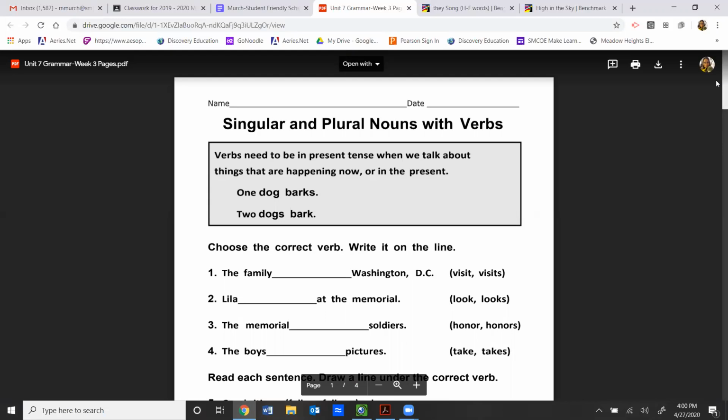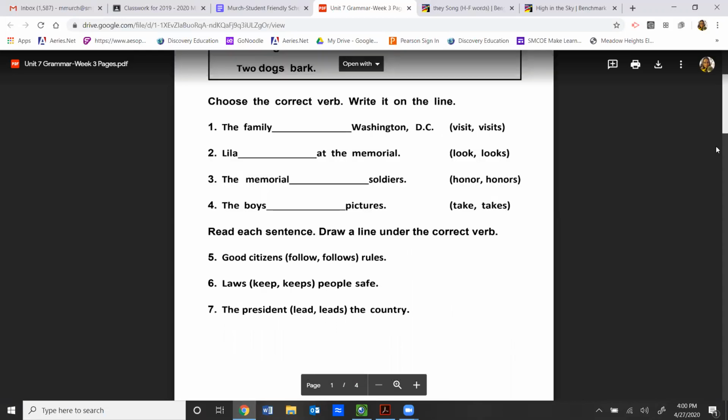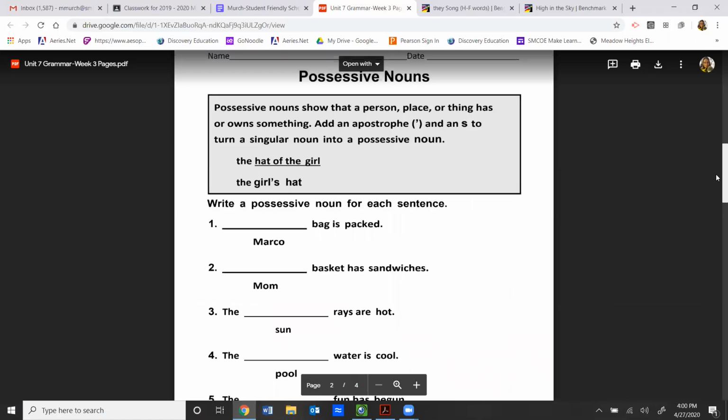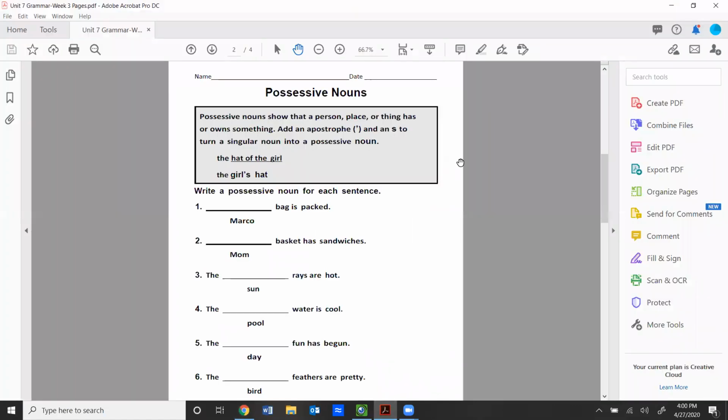We did this page yesterday, singular and plural nouns. Today we're going to be working on this page, possessive nouns. So I have it open elsewhere. I'm going to go to that and talk about that. I'm going to read everything that's in the gray box, and then we're going to do a couple of examples together. Possessive nouns show that a person, place, or thing has or owns something.